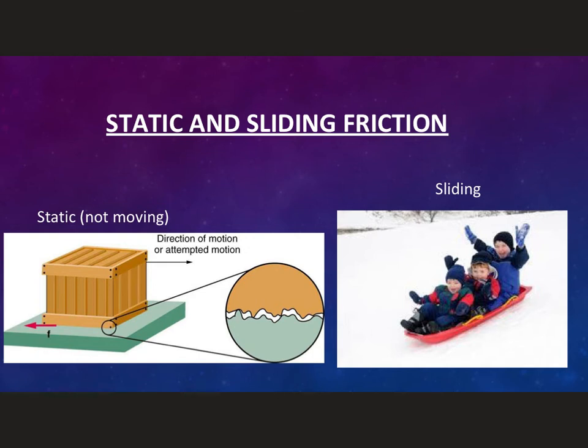To give some quick examples of these frictions, the static, not moving: if you took a microscopic look at things, no matter how smooth they look, they would really be jagged. And that's what static friction really is. Those grooves sit in one another and they don't want to push past each other. Sliding friction, we're now getting that stuff hitting each other and moving along, but it's already started, so there's a certain amount of inertia that keeps it going. All right, so sliding, think about sledding. Static, something sitting still.